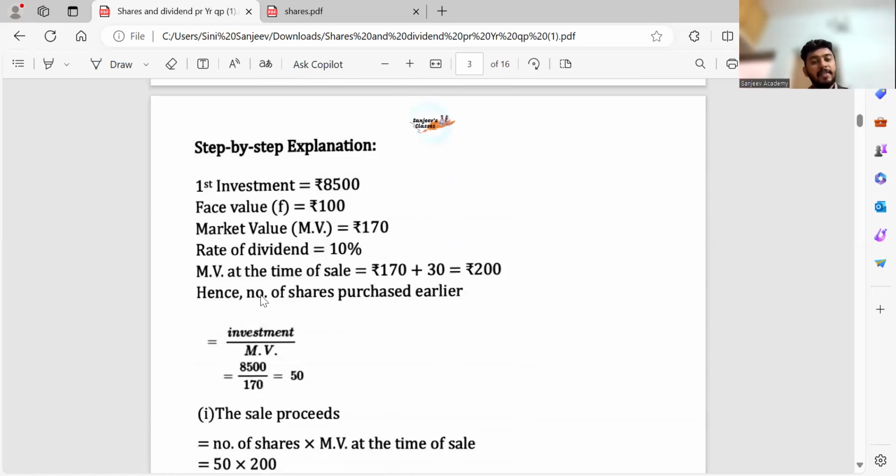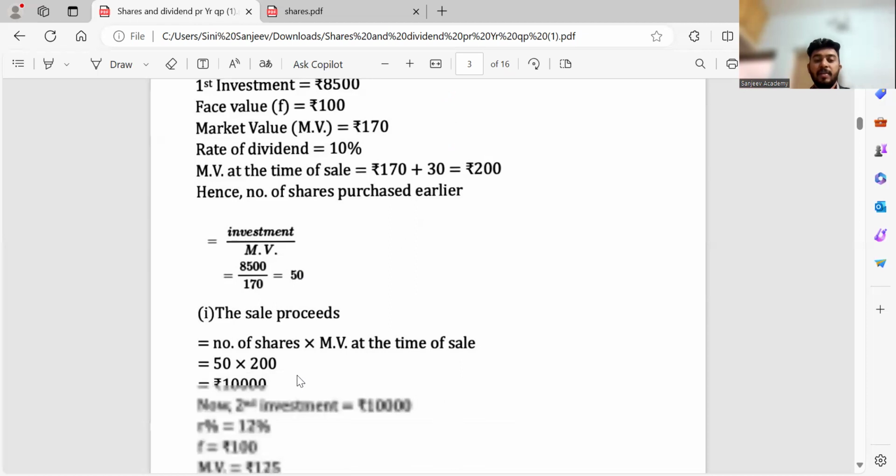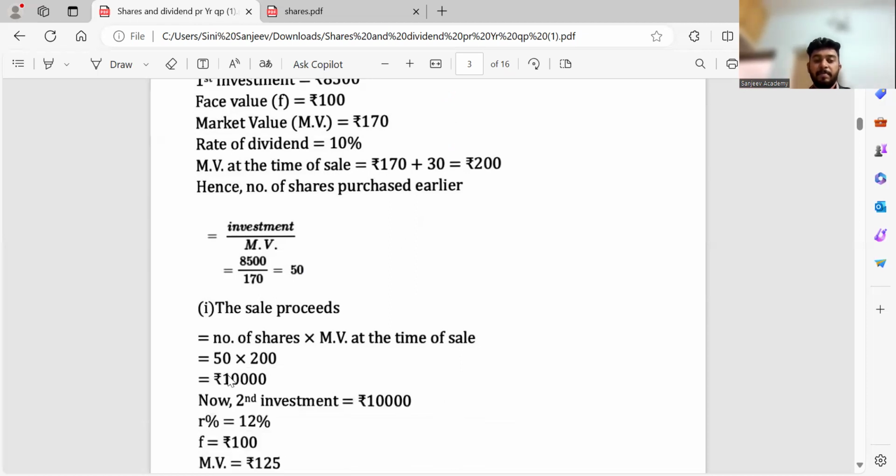So first thing is the number of shares he has purchased the first time. 8,500 rupees by market value, 1,170. So that is something but 50. Correct? Sale proceeds. Yes, so he has increased it to what? By 30. He's selling it at 30 rupees, 200 rupees. Correct? And how many shares are there? 50. So 50 into 200, it will be 10,000.